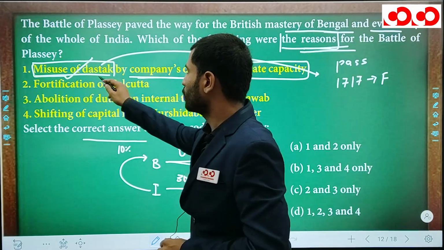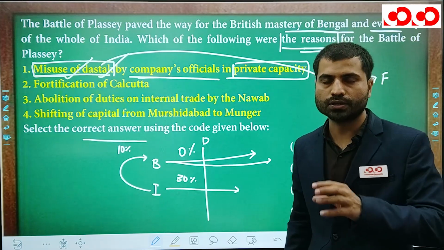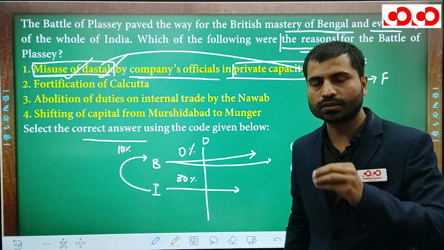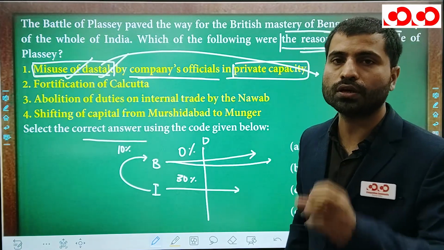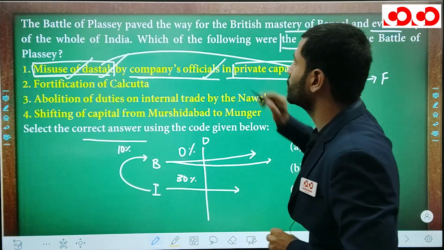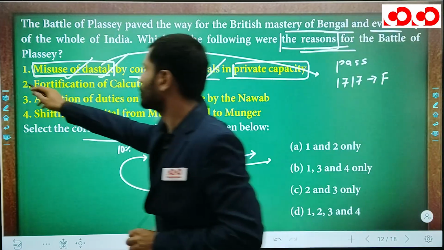This royal farman or this dastak was a source of conflict between the English East India Company and the Nawab of Bengal, because the Nawab of Bengal had a loss of revenue. So this is the correct statement, and this is the prominent reason of the Battle of Plassey. So remember, this is the correct reason.